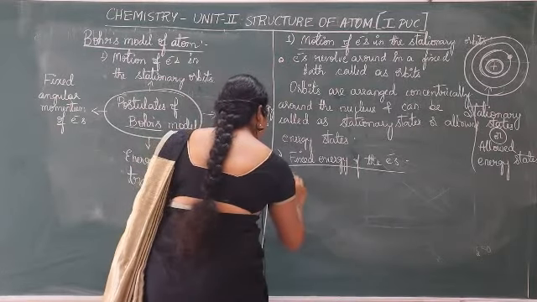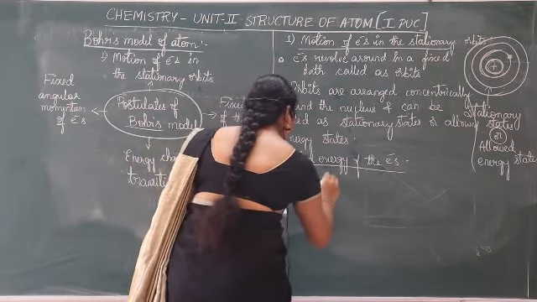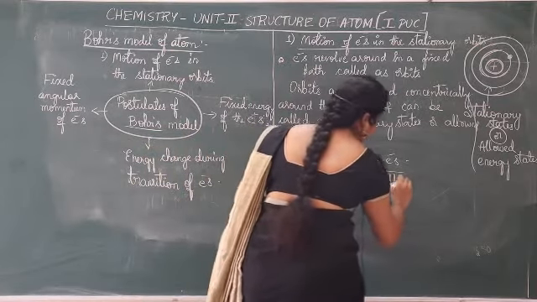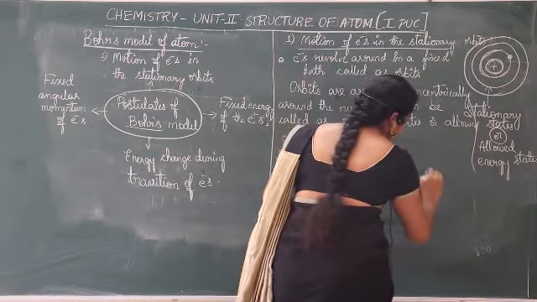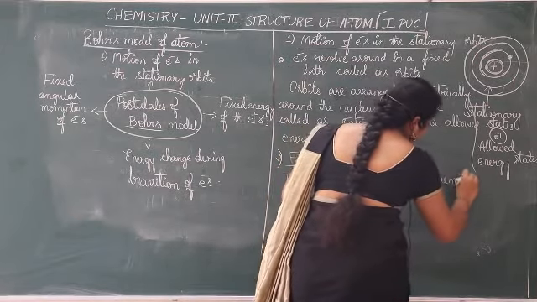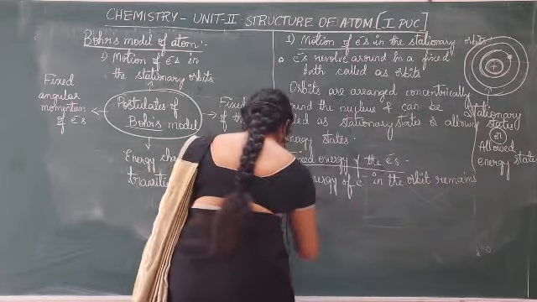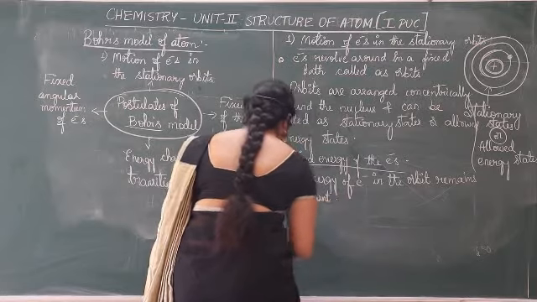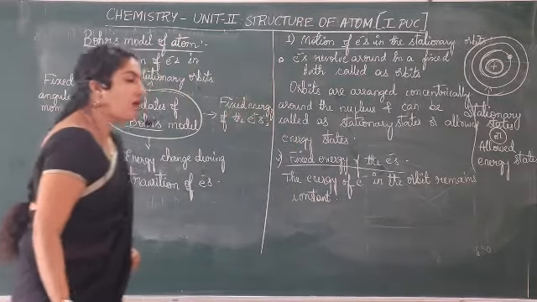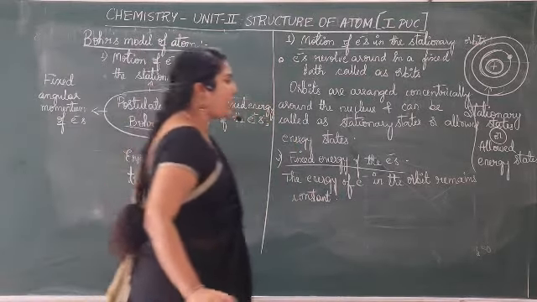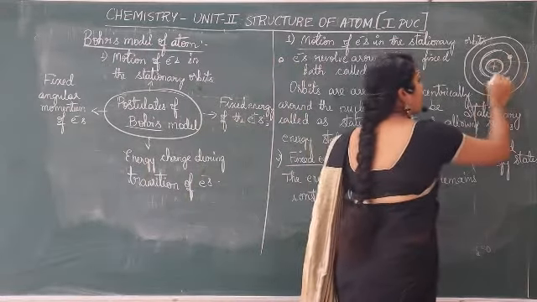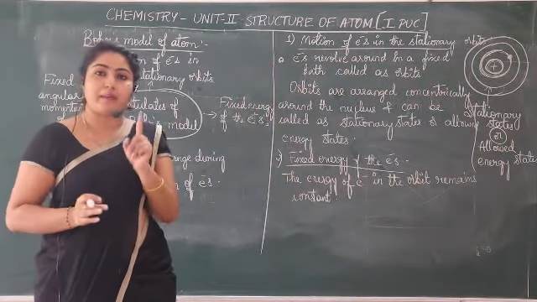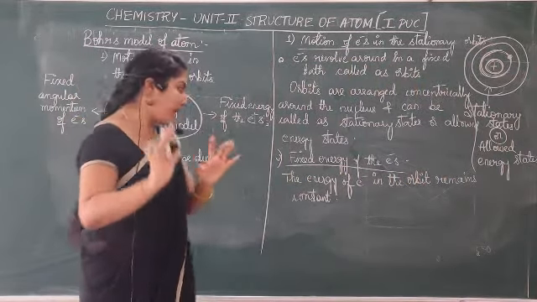The energy of electron in the orbit remains constant. Energy of an electron in the orbit remains constant means, say for example, in one particular orbit it is moving. Its energy is constant, but there can be energy changes taking place. How do you know?